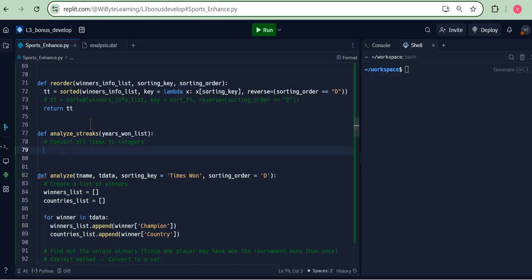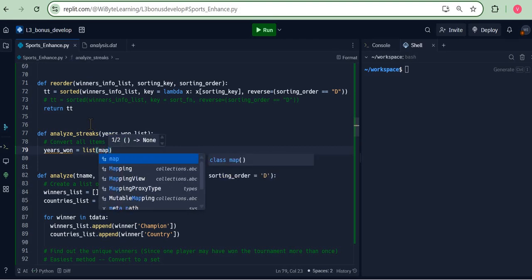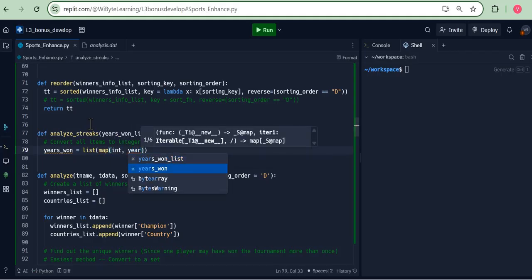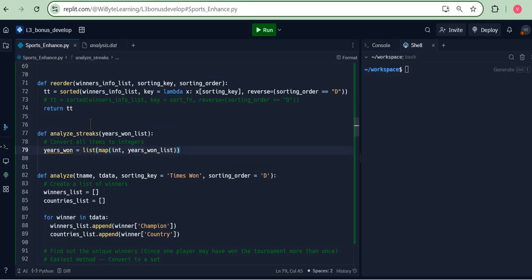One way we can do this is, well, basically I can just define a new list called, let's say, years1. Now this is the same list, but all the items will be now integers, right? So when we do a map function, it basically does this for us. It's going to run, for example, int on every item of this list. So here's one line that converts this to a list of all integers.